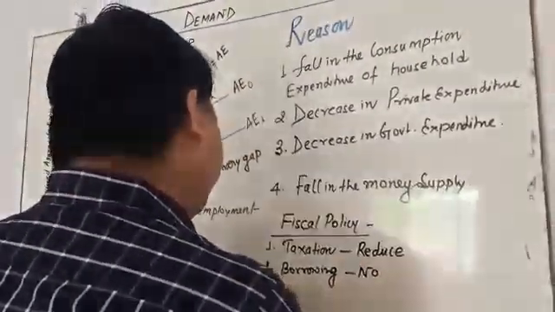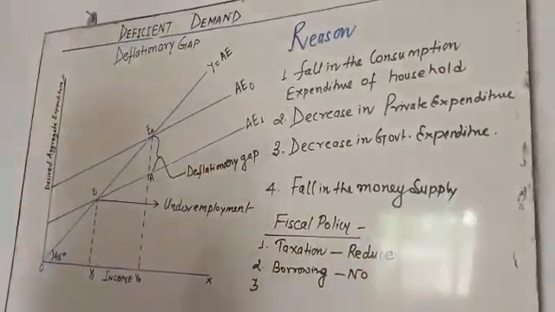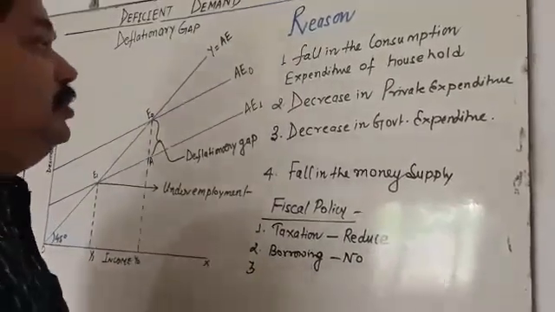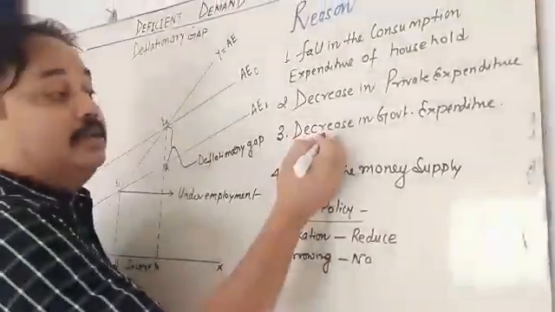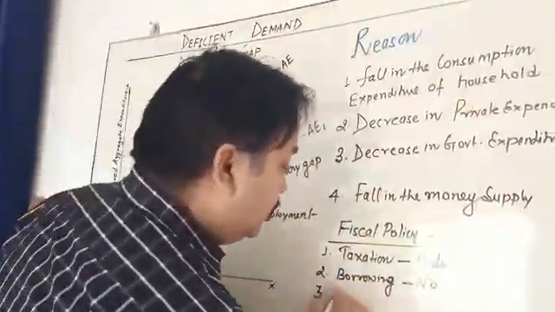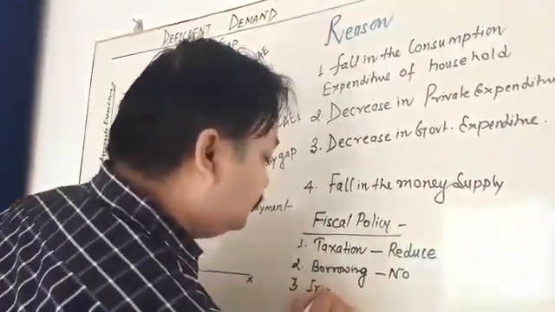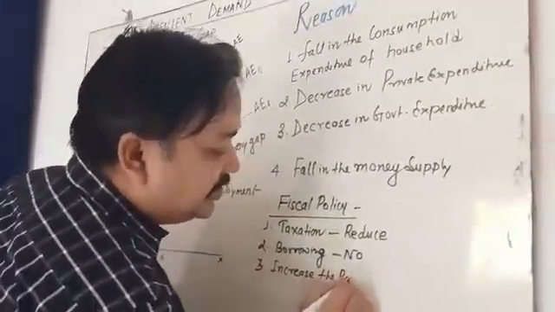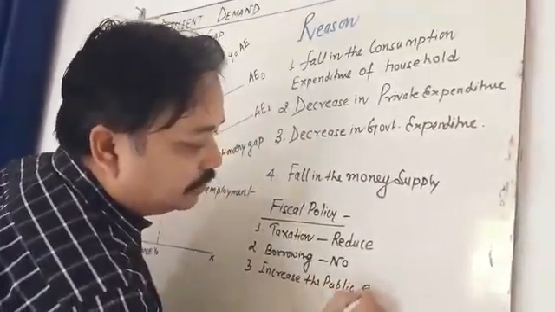Third is public expenditure. What about the public expenditure? The government is going to increase the public expenditure, because in this situation the decrease in the government expenditure is by which the deflationary gap occurs. Increase the public expenditure.